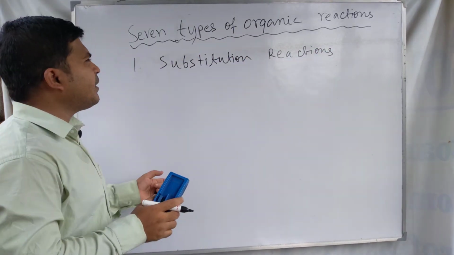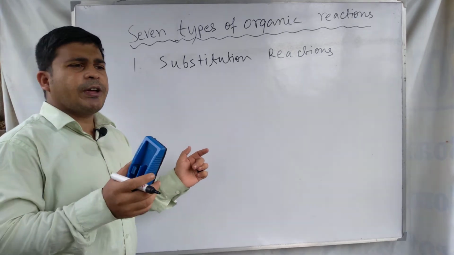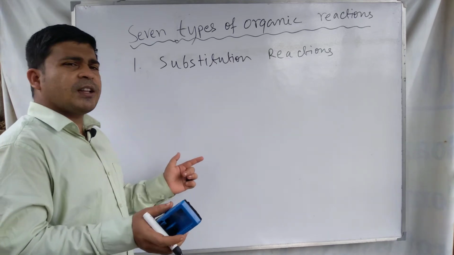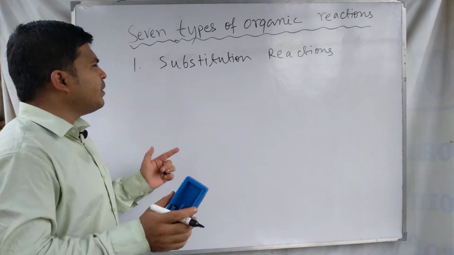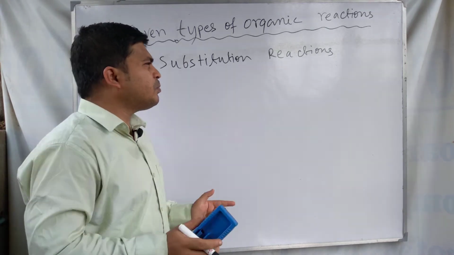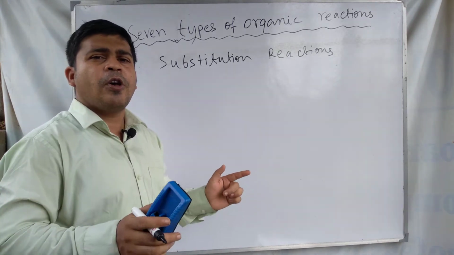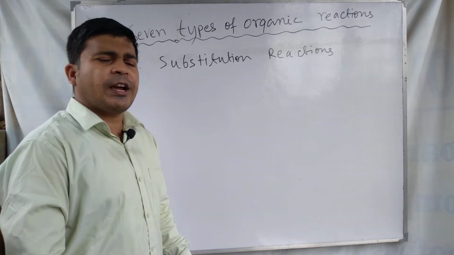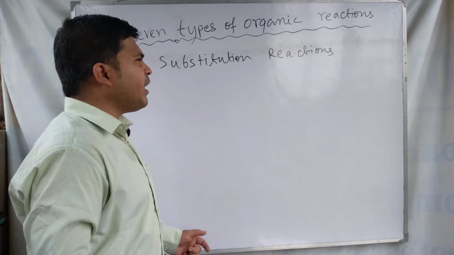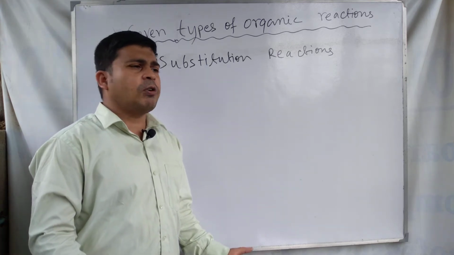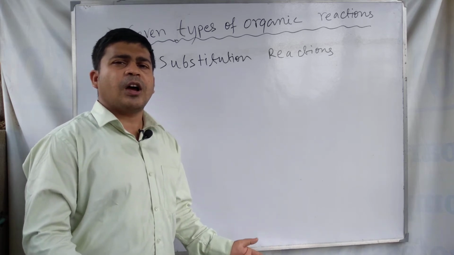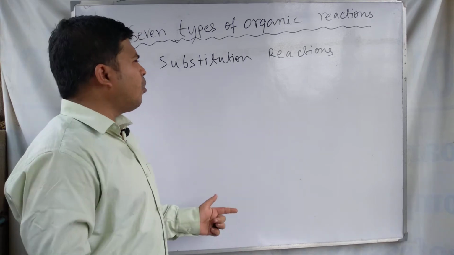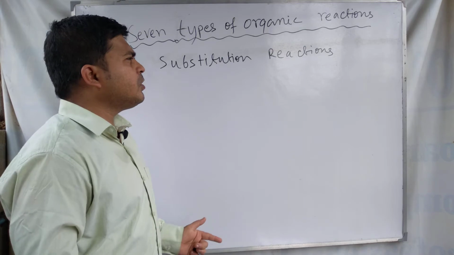Substitution reactions are a type of organic reaction where an atom or a group of atoms of a molecule is substituted by another atom or group of atoms. Substitution reactions can also be called displacement reactions. When one atom or a group of atoms in an organic molecule is substituted by another atom or group of atoms, we call the reaction a substitution or displacement reaction.